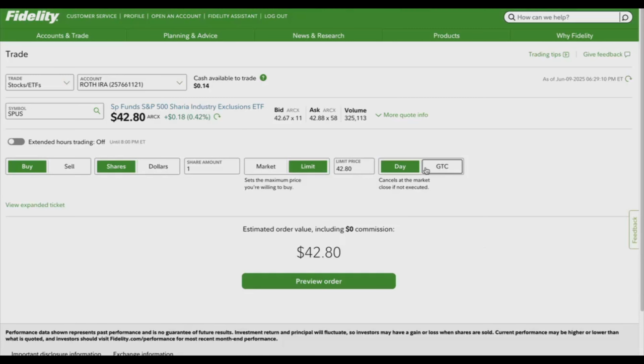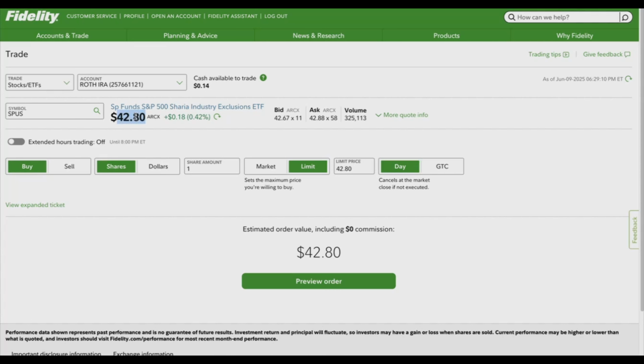So you can choose whichever one you want, and after that you preview the order. So at the beginning, I will just say, if you're a beginner, don't even worry about it, don't complicate it, just click buy, and then click the share price, choose one share. Like at the beginning, just do $50 if you can afford it. If not, then that's fine. Maybe if you're doing $10, $20, then you can choose the dollar amount. But if you can afford $50 or this price,